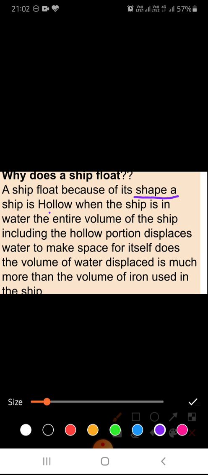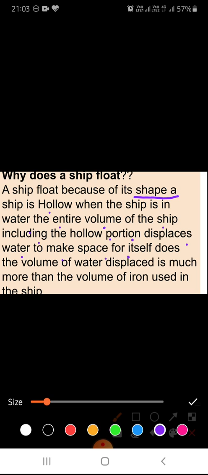A ship is hollow. When the ship is in water, the entire volume of the ship, including the hollow portion, displaces water to make space for itself. The volume of water displaced is much more than the volume of the iron used in the ship.